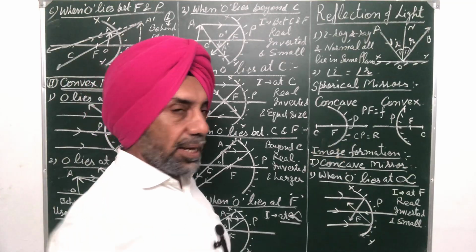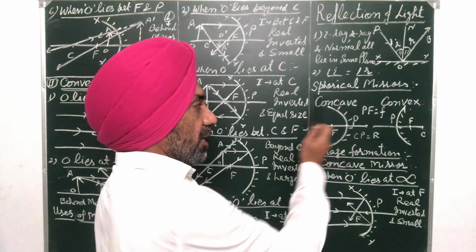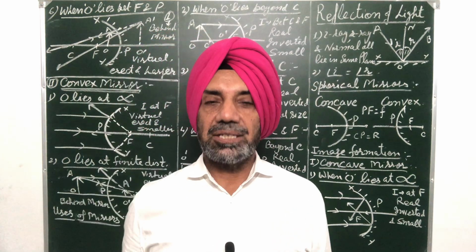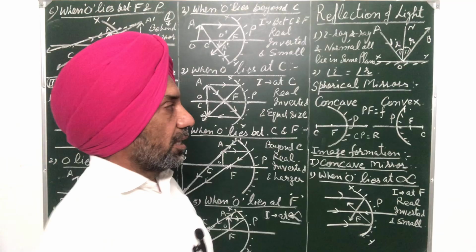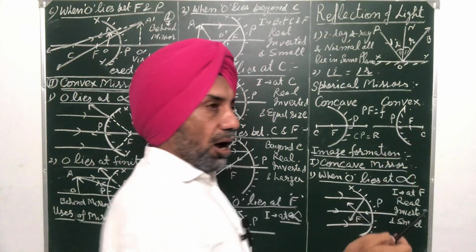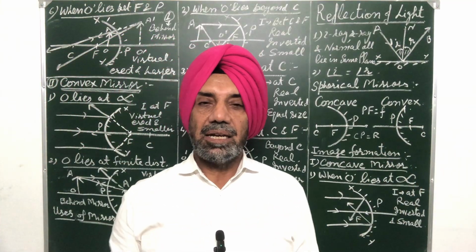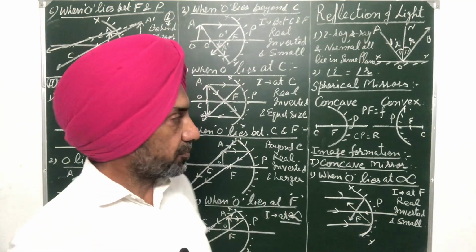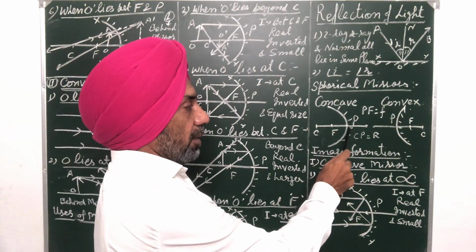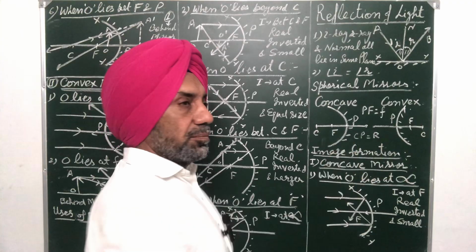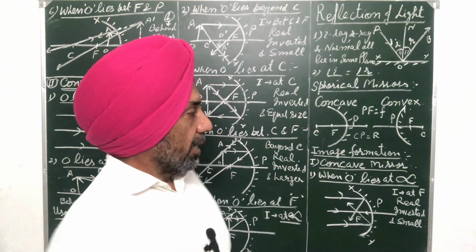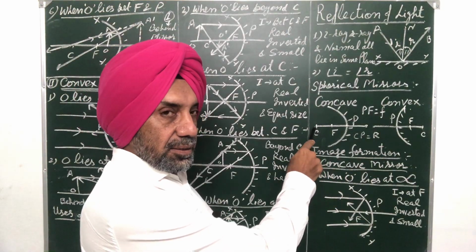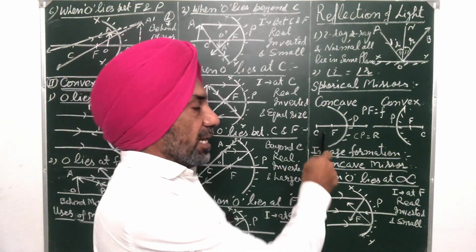So in case of concave mirror, inner surface is the reflecting surface or it is silvered glass, and in case of convex mirror, outer surface is reflecting surface, that is it is silvered glass. So midpoint of mirror is known as pole of the mirror, P. C, that is center. C is known as center of curvature.